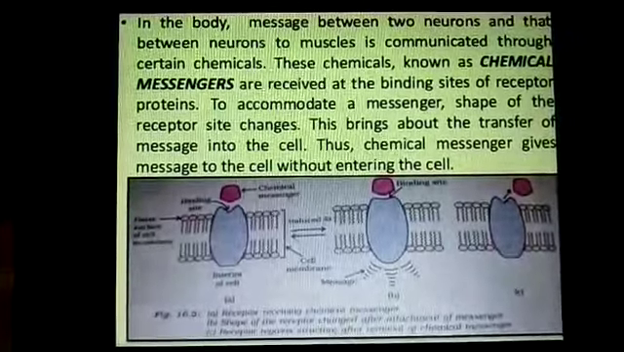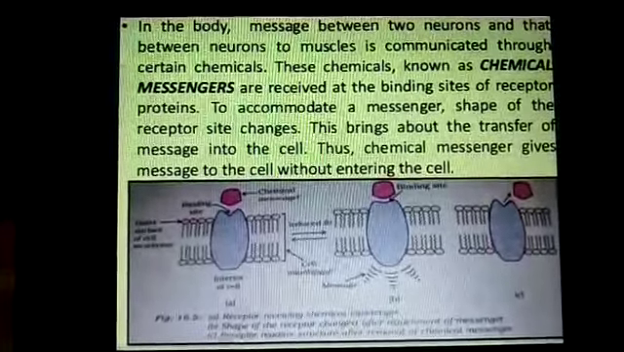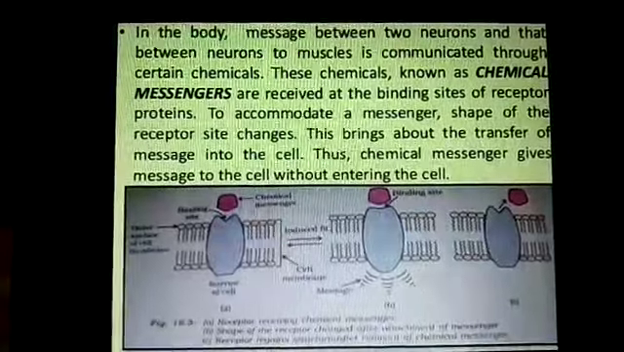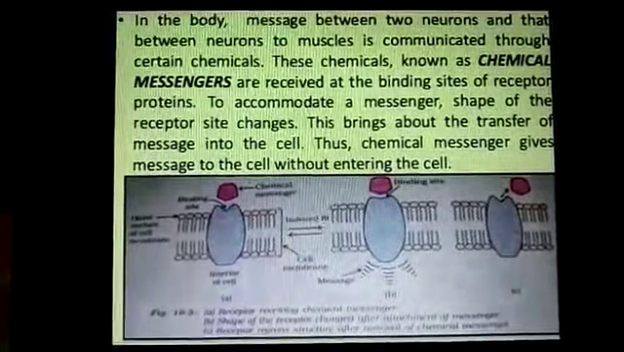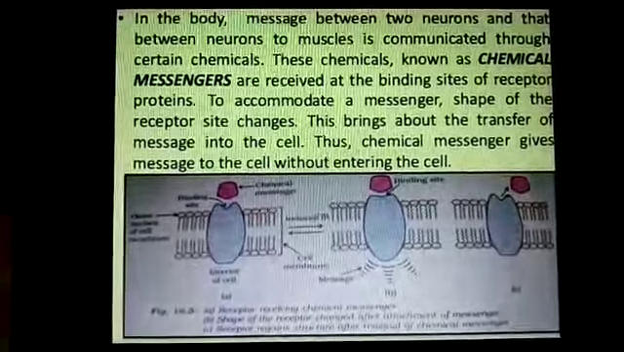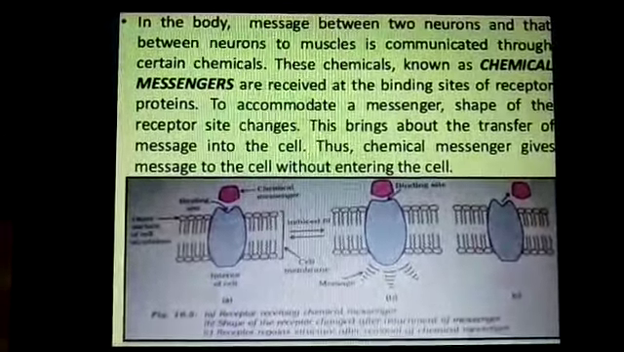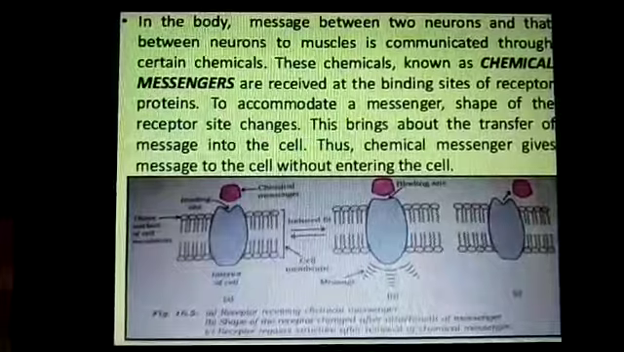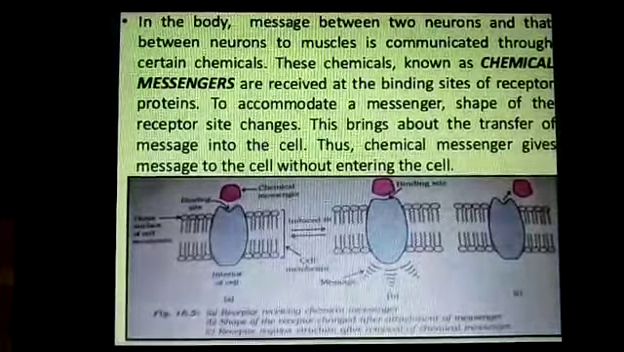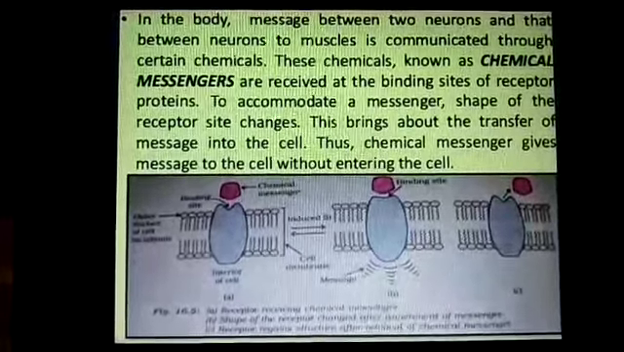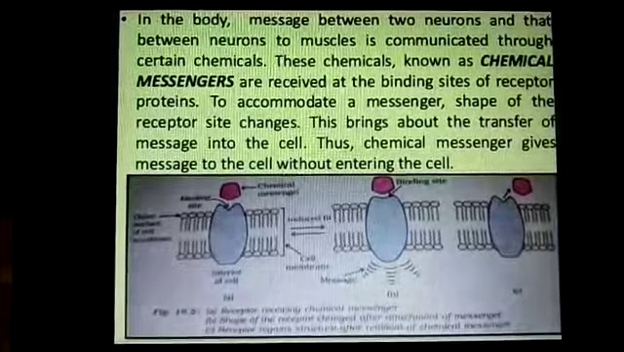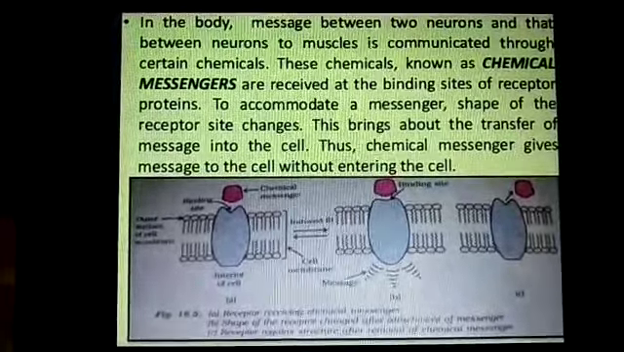Here we have to see the outer surface of the cell membrane, and the receptor protein is embedded inside it, having a binding site. The chemical messenger attaches itself to the binding site of the receptor and gives its message to the receptor protein. This message will enter inside the cell without the entering of the chemical messenger.